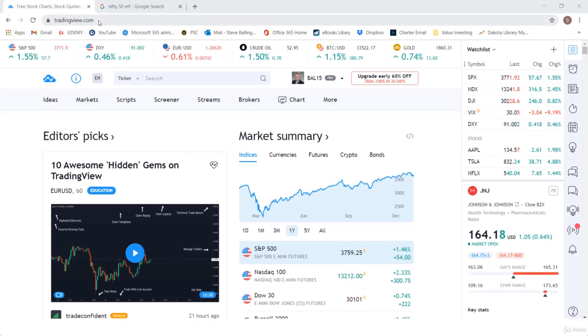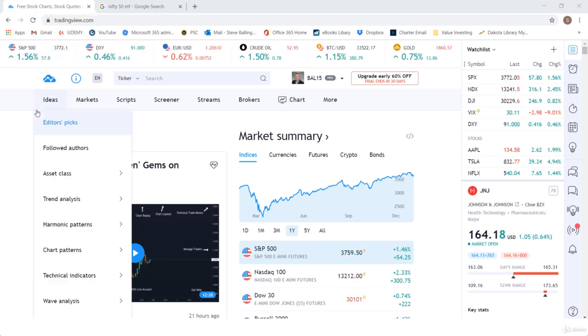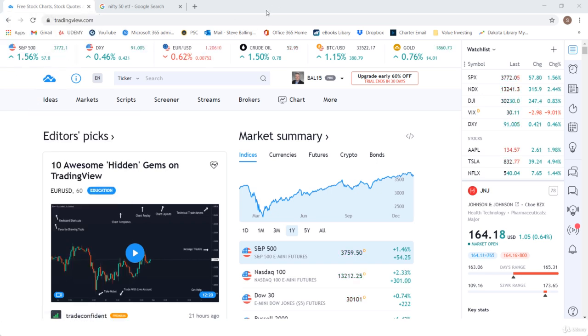Okay, I'm over here at tradingview.com and we're going to look at some India stocks today as far as the demonstration here, as far as what that might look like. I have many students from India. Hello to my friends in Delhi or Mumbai or Chennai or wherever you might be in the great country of India.